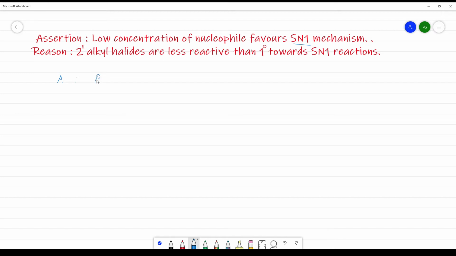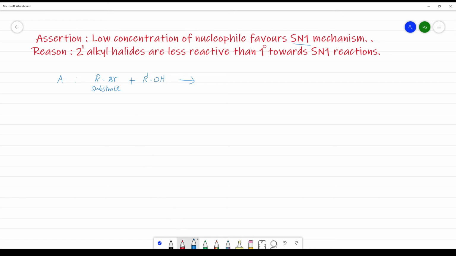Let us take a substrate RBr. This is a substrate. This R may be primary, secondary or tertiary, whatever that is. Then the attacking reagent. Let us take an alcohol. Now how will the reaction take place?